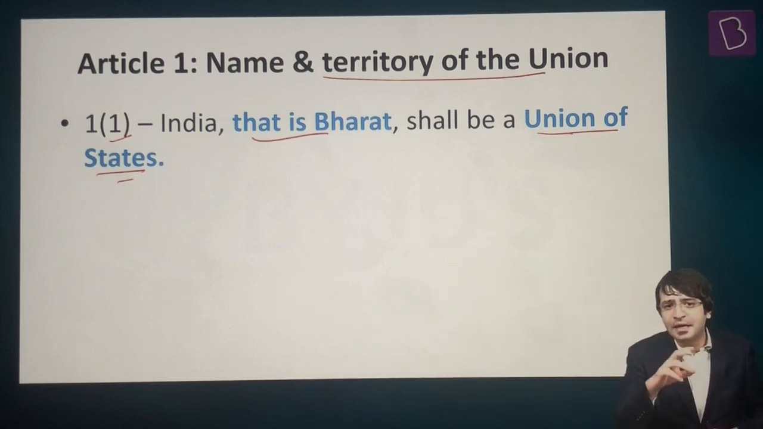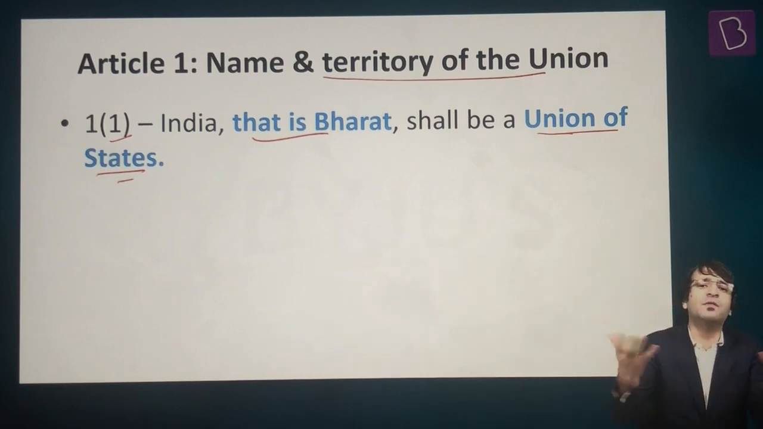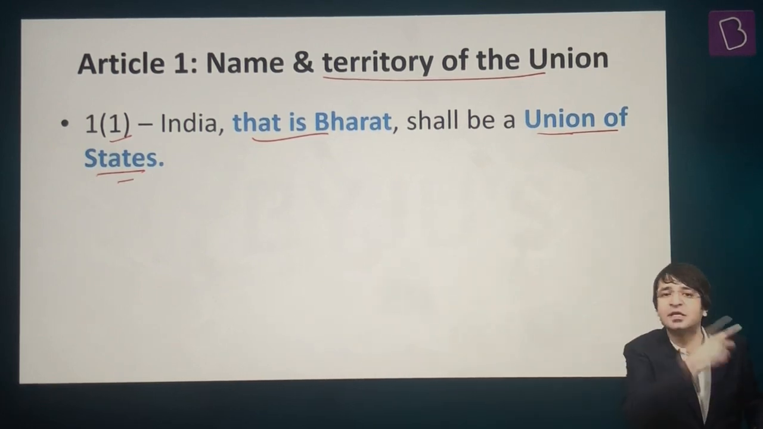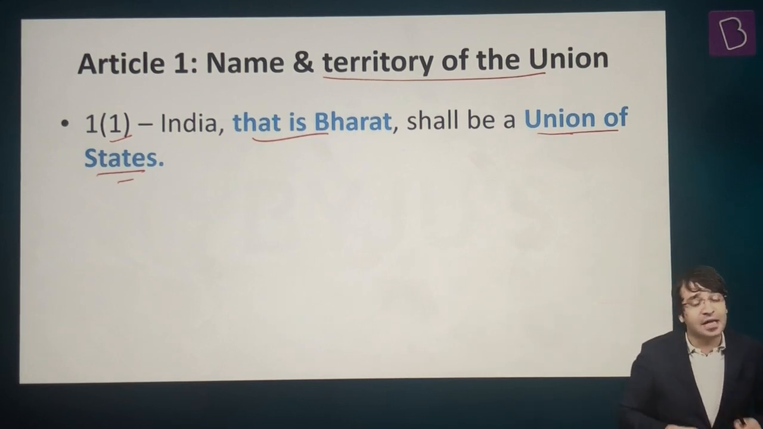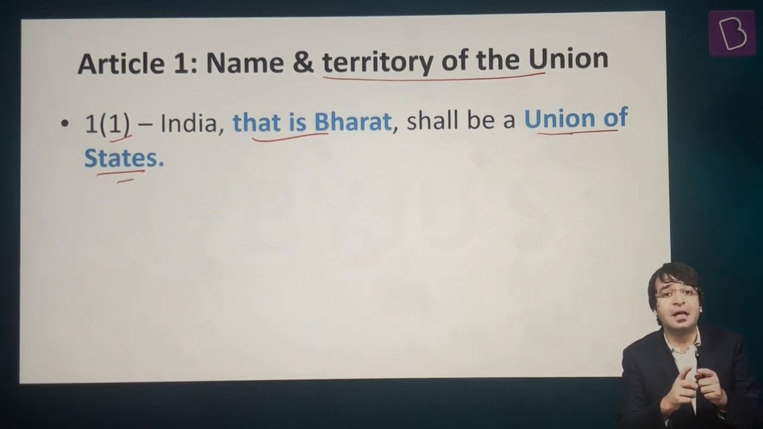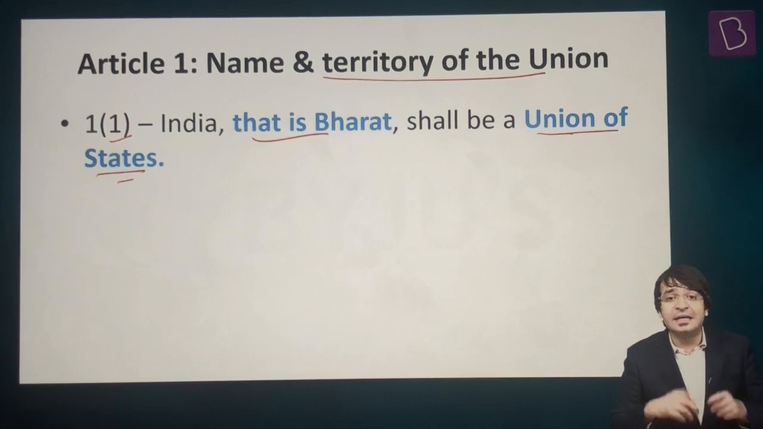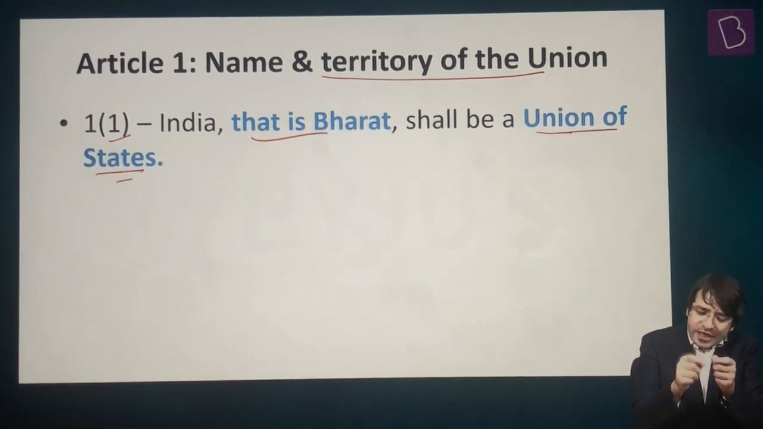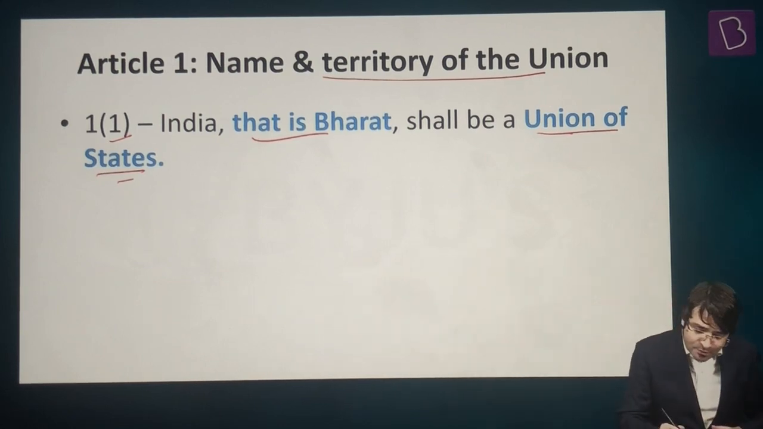Some people said that we should stick to this name India. Why? Because we are known the world over by this name. We are known throughout the world as India, so let's stick to it. But others said, no, India is the name given by the colonial empire. India is an alien name, a foreign name. We should stick to our traditional name, which is Bharat.